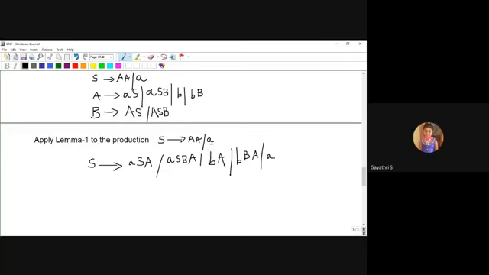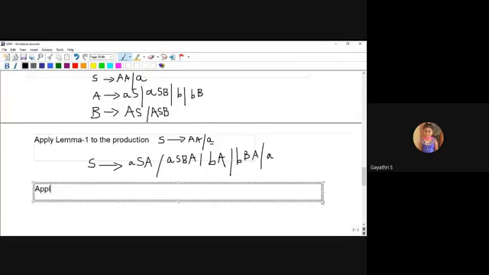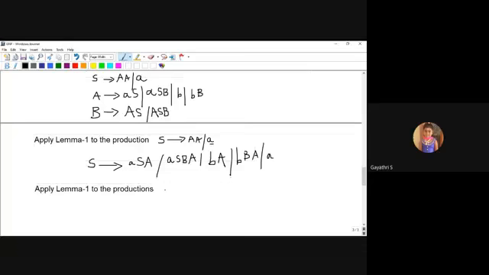Now apply Lemma 1 to the B production. That is, B produces AS, ASB.